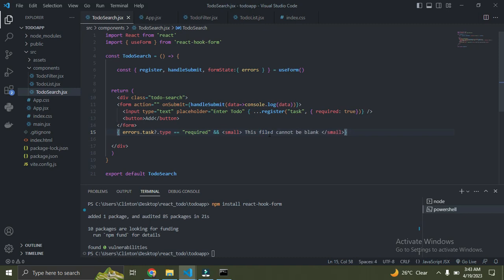You might be wondering, why did we have to add the question mark? You can see we did errors.task question mark then .type. What this question mark does is this now. There are points we might not have this field name called task in our object.